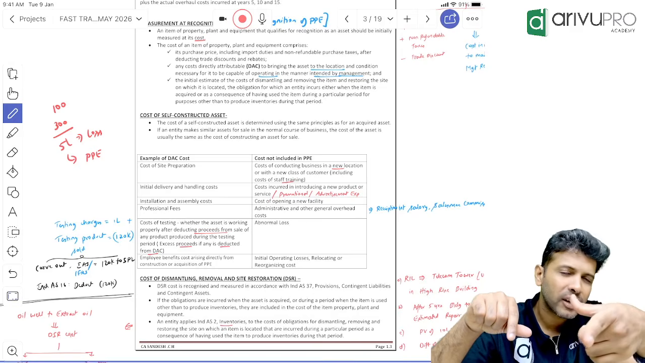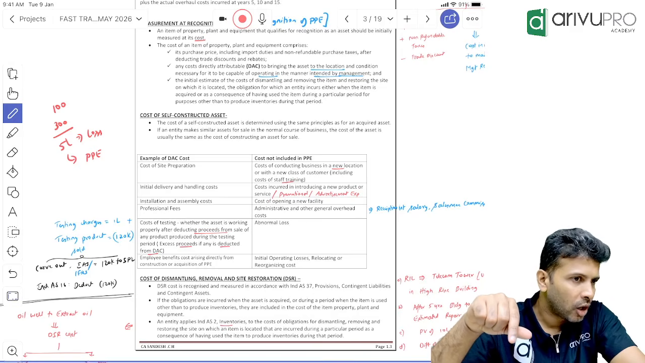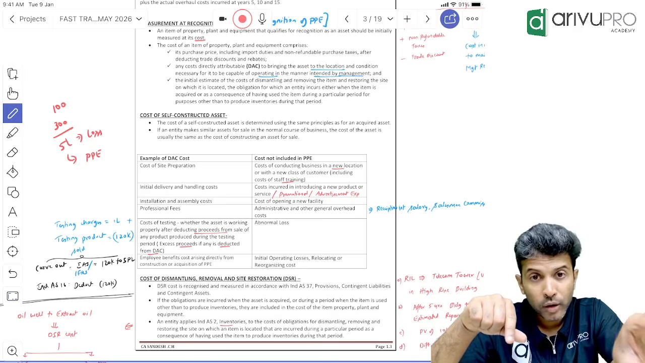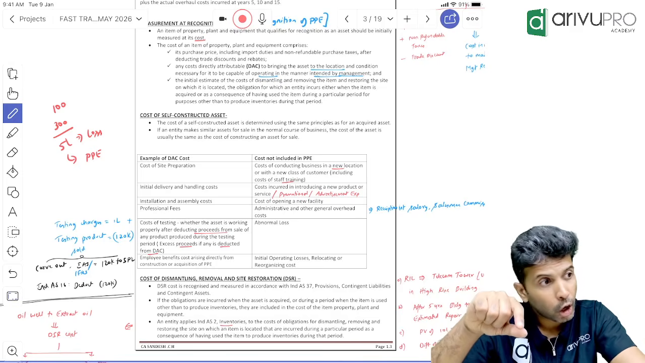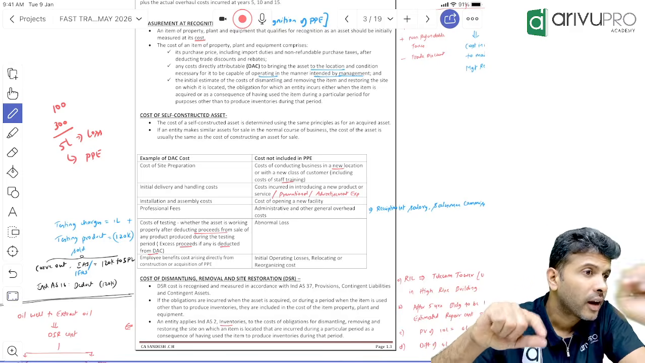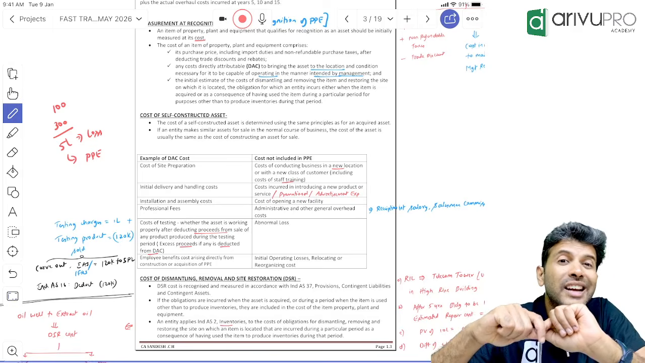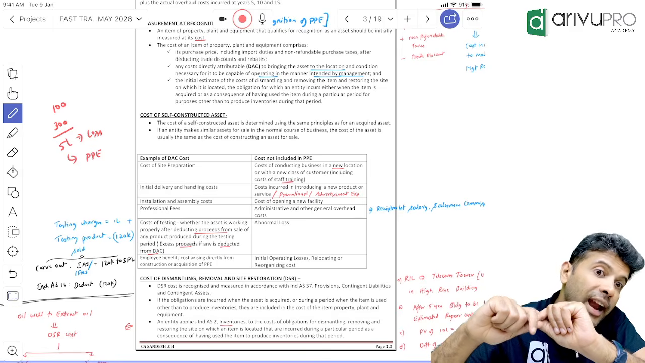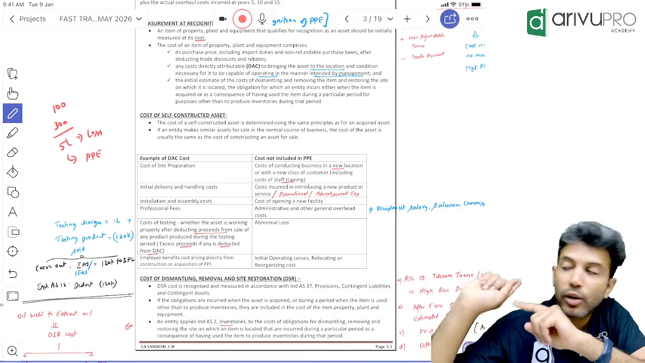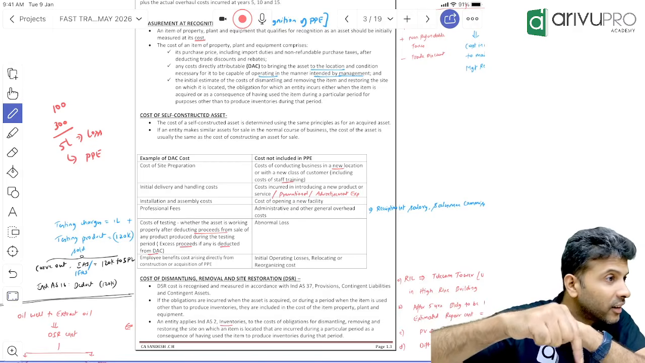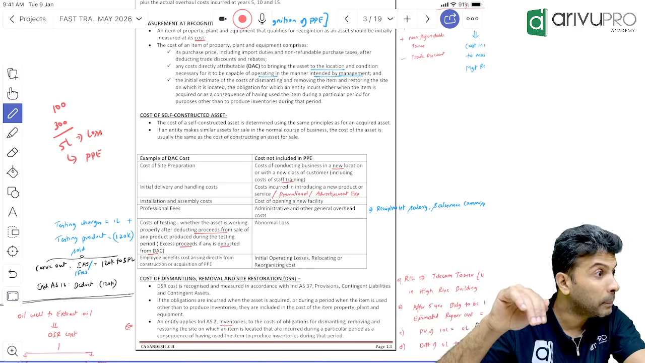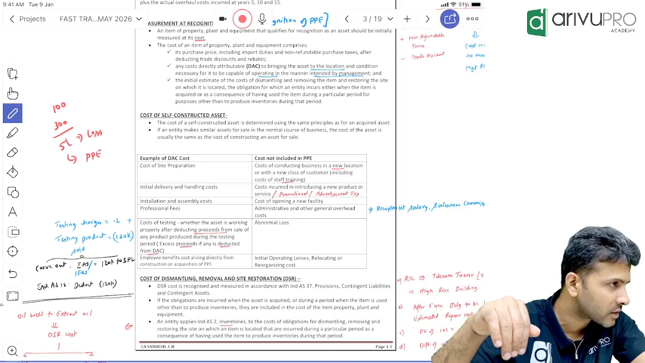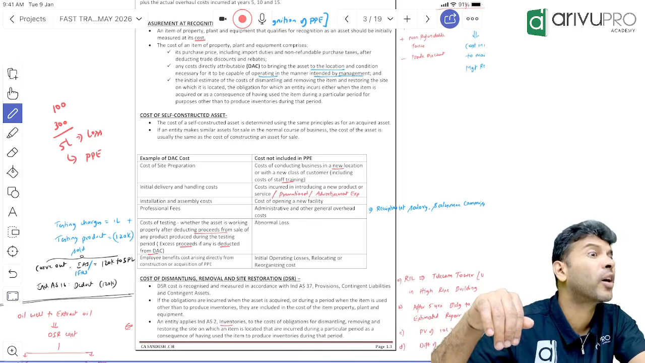Tell me that line once again. Biological assets used for agricultural activity. Okay, specifically the word is biological asset used for agricultural activity. Suppose I'm using tractor for agricultural activity. I'm using land for agricultural activity. Then you can't apply IND AS 41. It will come under IND AS 16. Only biological assets which are used for agricultural activity will come under IND AS 41.